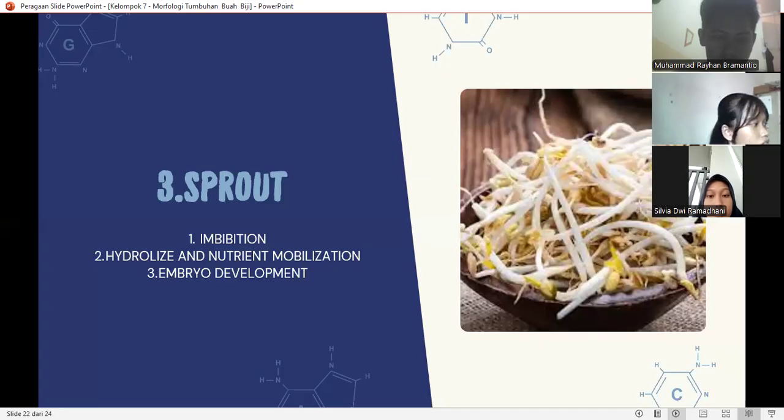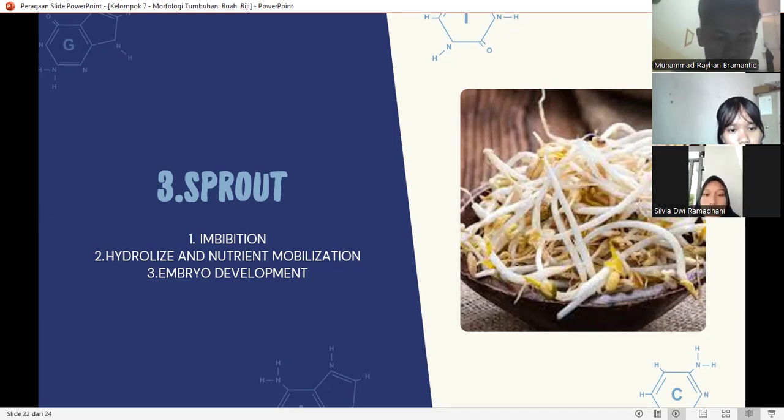And three, sprout. There are 3 points on sprouting. One, imbibition: water absorption by the seed, which activates enzymes and initiates embryo metabolism. Two, hydrolysis and nutrient mobilization: stored nutrients in cotyledons or endosperm are broken down into simpler forms to support embryo growth.